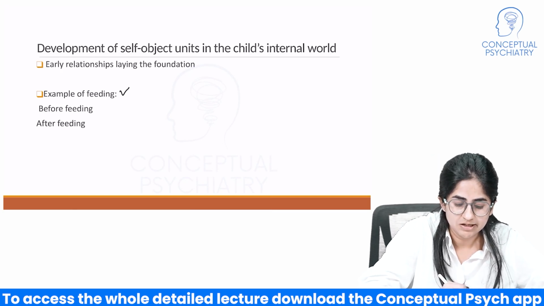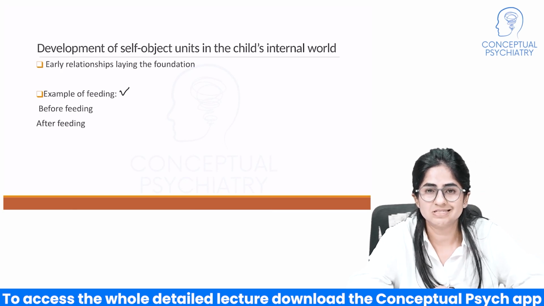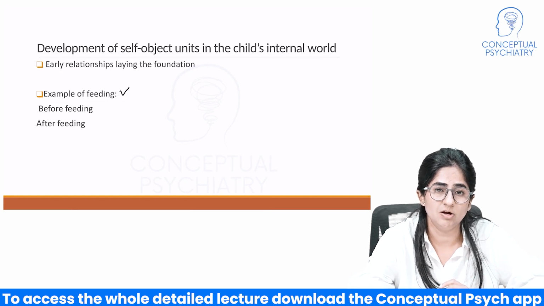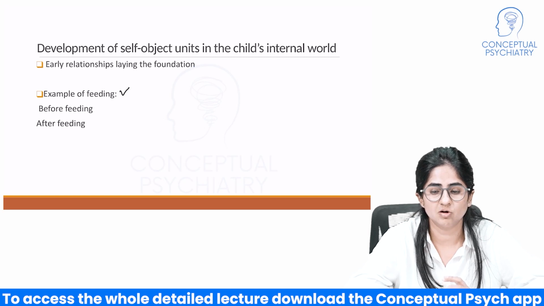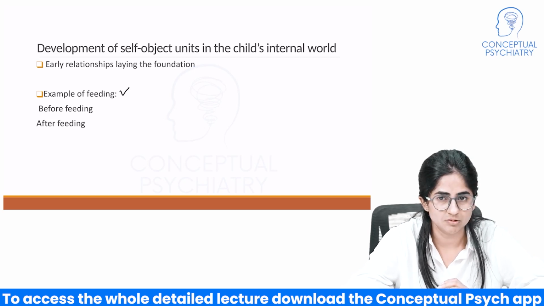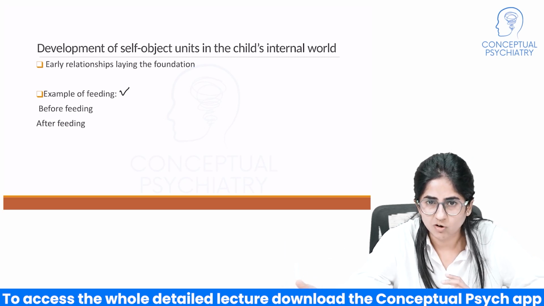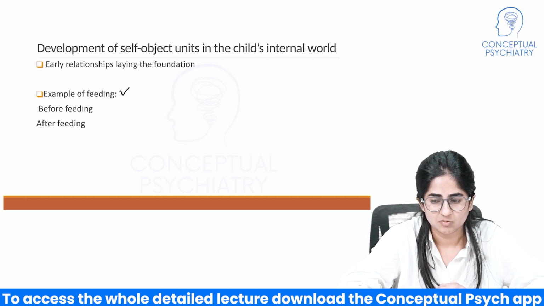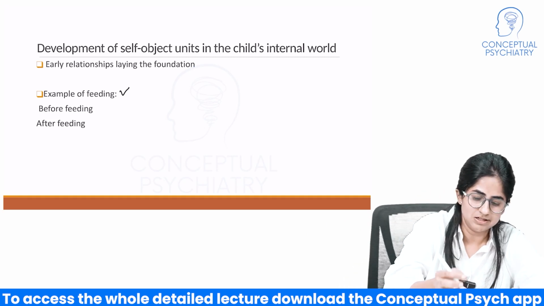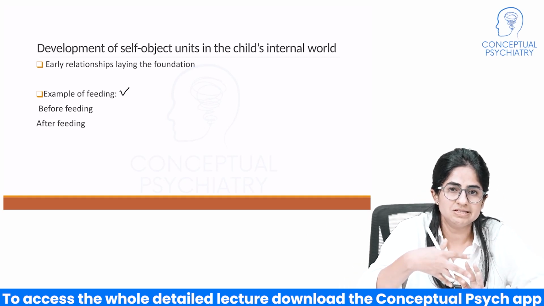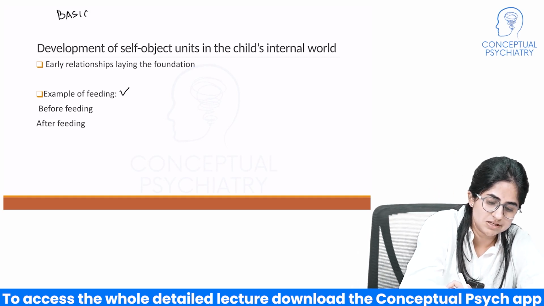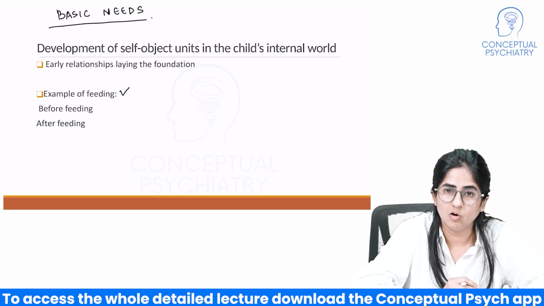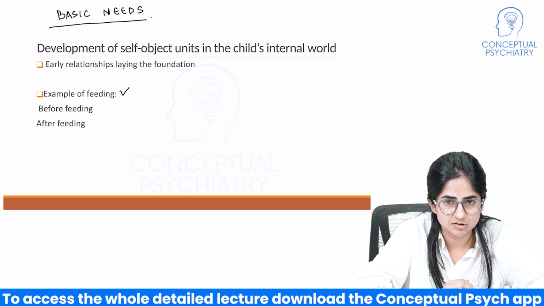Now, before we go there, it is also important for us to understand the importance that has been laid on the early relationships, which basically form the foundation or the template of our understanding about the object relation theory. Now, what do they say about that? They say that when an infant is born, he or she is relying on the caregiver for all the basic needs. Okay, for all the basic needs, he or she is relying completely on the caregiver.